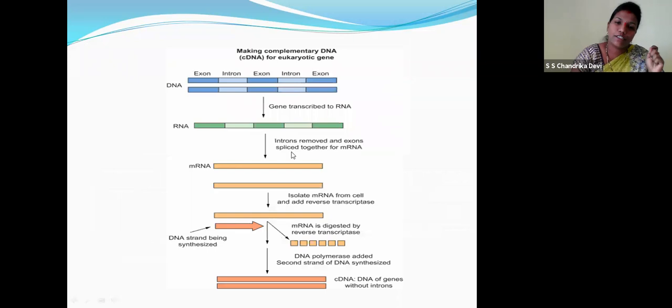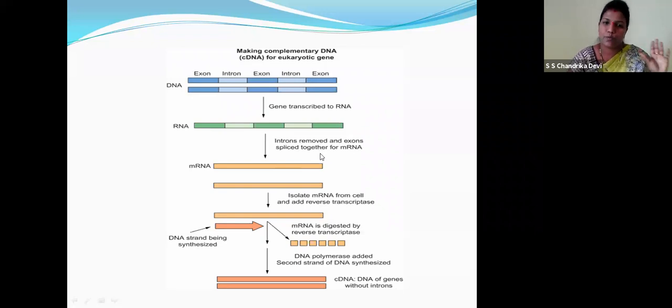So let's see, first of all, how to make the complementary DNA. Children, these are exon, intron. This is double stranded. Exon, children, means the coding region, coding gene. Intron, non-coding gene. So the gene is transcribed to RNA. First step is transcription. It forms the RNA. Introns are removed. That means introns, children, non-coding regions, were removed.